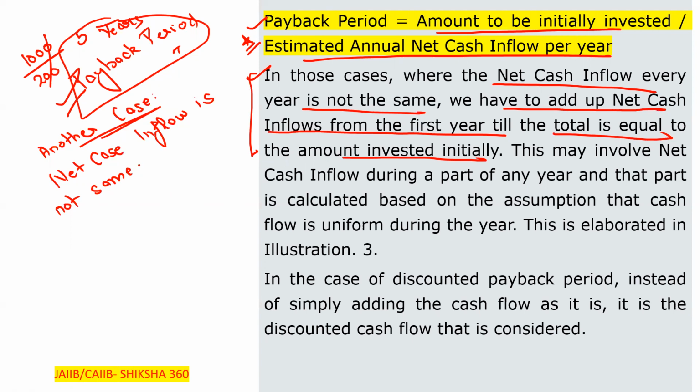So this may involve net cash inflow during a part of a year, and that part is calculated based on the assumption that cash flow is uniform during the year. What they are telling here we can understand with the help of one example. After that we will discuss the example which they have mentioned in the booklet. So now let's try to understand.